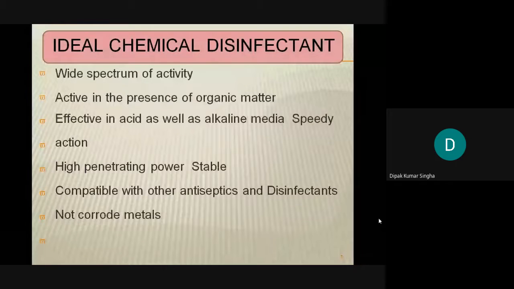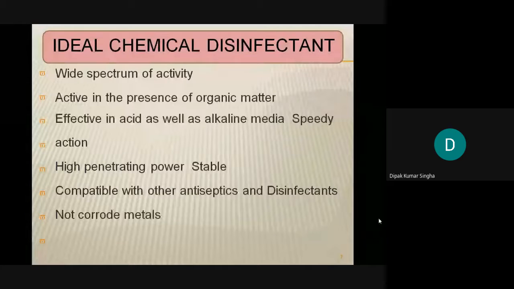So what are the ideal chemicals used as a disinfectant? What is a disinfectant? Disinfectants are the agents which are used on inanimate objects for killing or inhibiting the growth of microorganisms. That is called a disinfectant. That is the basic difference between a sterilizing agent and a disinfectant. Sterilizing agents are used on living systems, but disinfectants are used only on non-living systems or inanimate objects. Generally the floor and tiles will be sterilized by disinfectants.